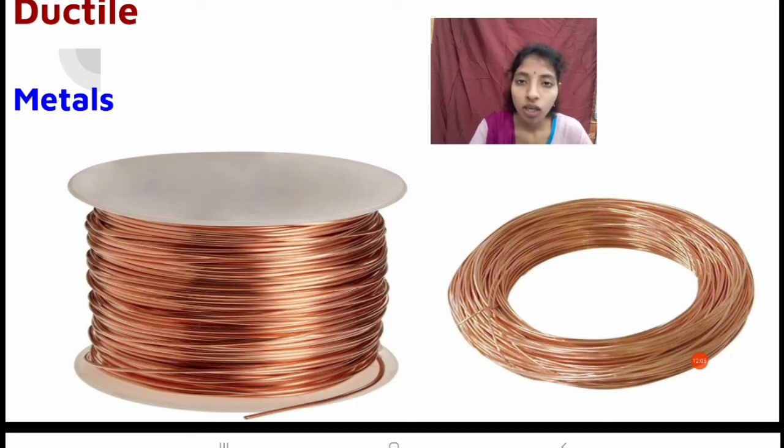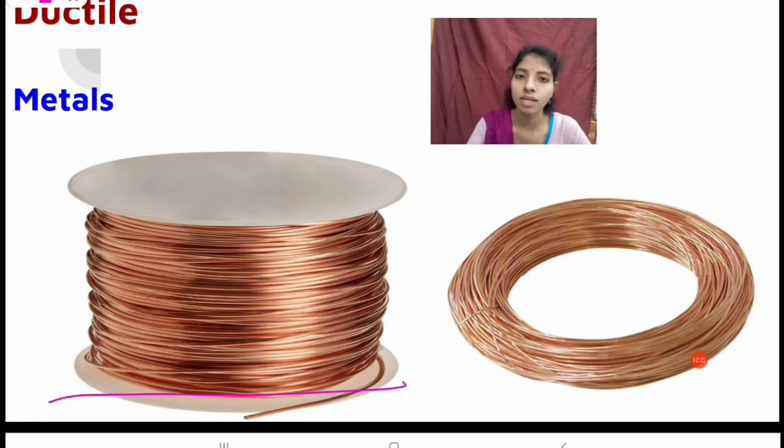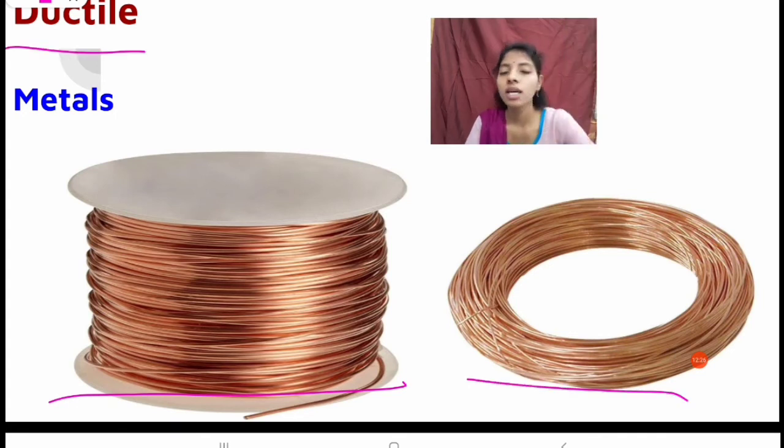We can get very, very thin wires from the big copper block. So that property is known as ductile. You can observe in this picture that the very big copper block is made into very thin wires. That property is known as ductile.